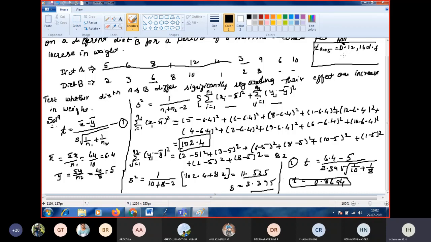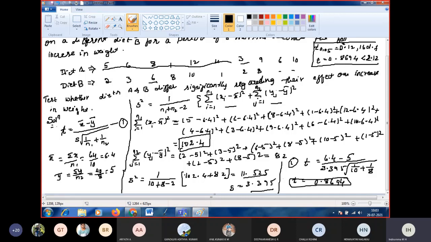Okay, then we check at the 5% level of significance. The value we got, t equals 0.8694, is less than 2.12, that is, less than the 5% level of significance. So therefore, what is our hypothesis? No difference of significance. Thus we conclude that the two diets do not differ significantly regarding their effect on increase in weight.